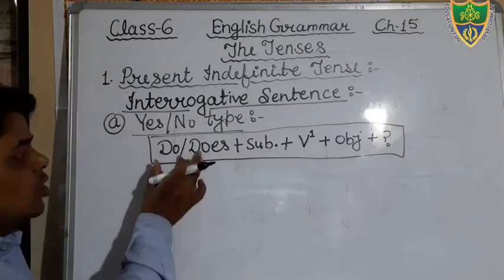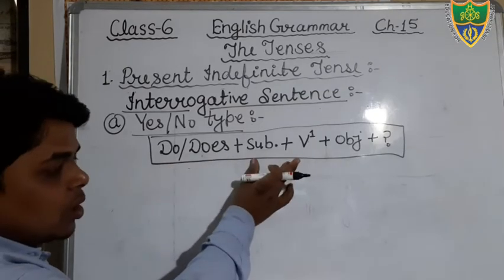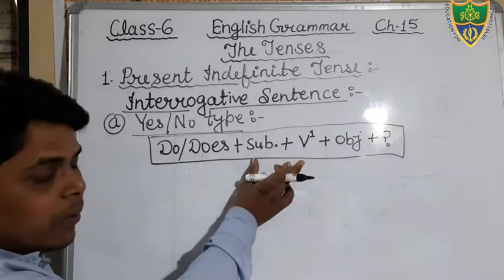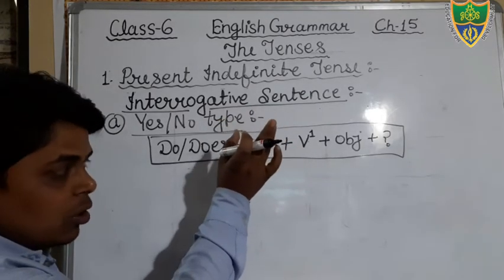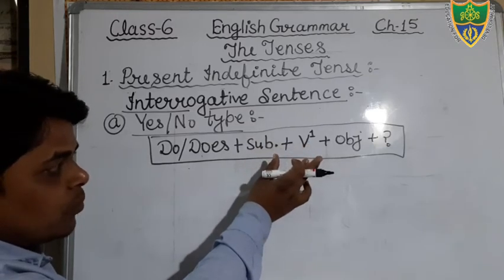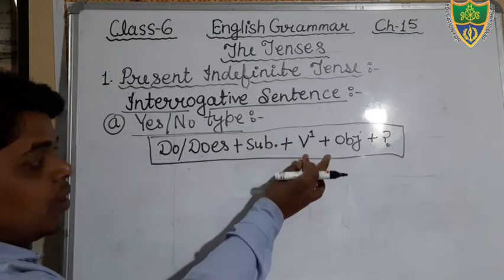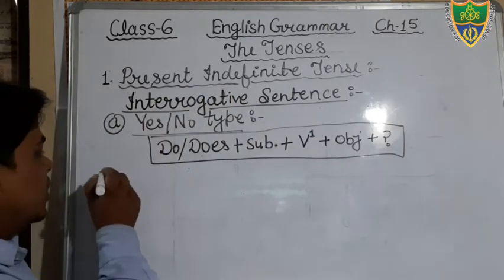So you can see the structure. Do or does, then after that the subject. And one thing, keep in your mind, I have not written here, if the interrogative sentence is written in the negative, then there will be not after the subject. Okay. And then after that the first form of the verb, then the object, then the question mark. We can see the example.